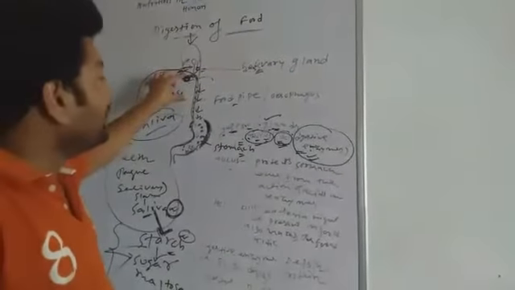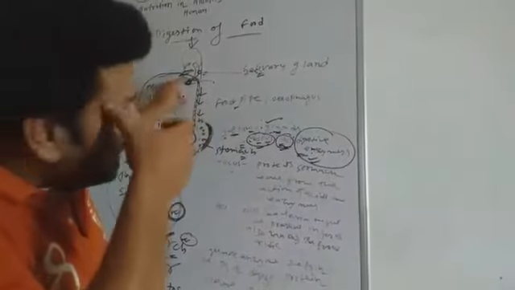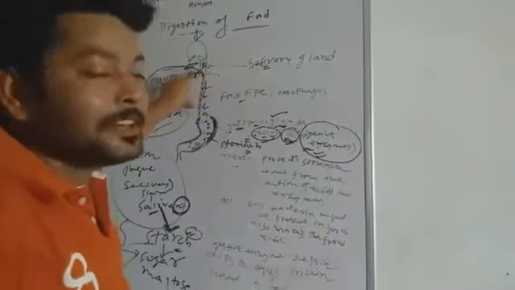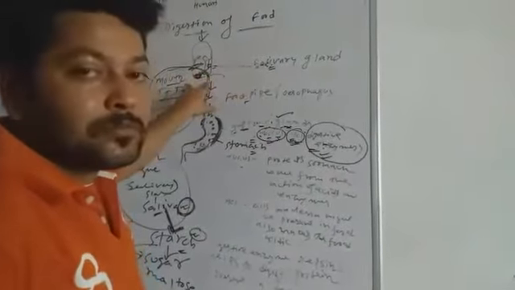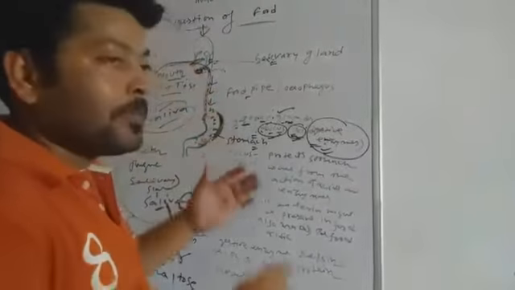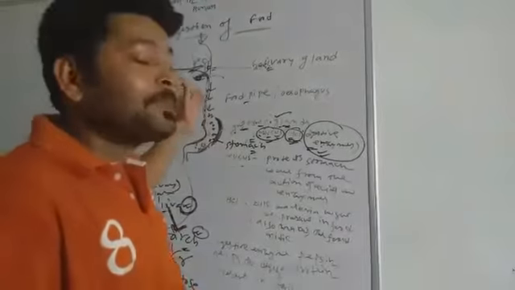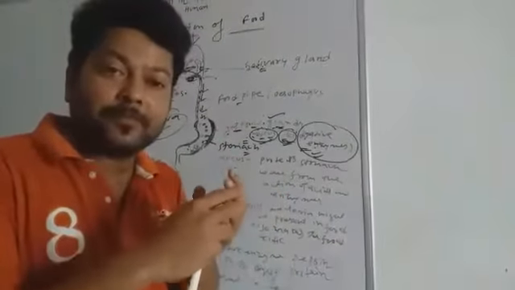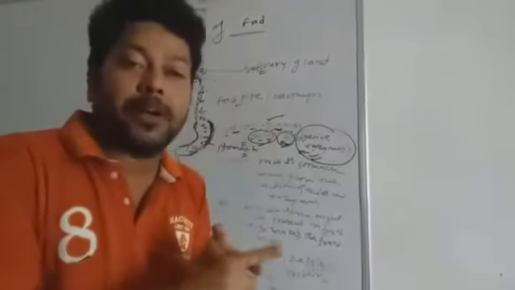After that, with the help of molars and premolars, the food is chewed and ground. Through salivary glands, saliva is secreted and mixed with the food. The tongue helps to mix the food with saliva, and the food becomes wet and slippery.